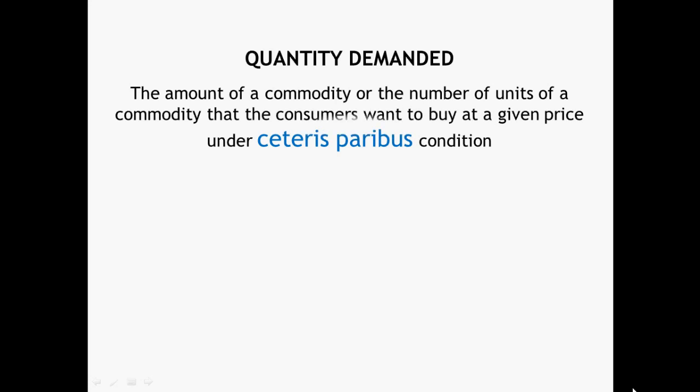How can we define quantity demanded? The amount of a commodity or the number of units of a commodity that the consumers want to buy at a given price under ceteris paribus condition is called quantity demanded for a product.